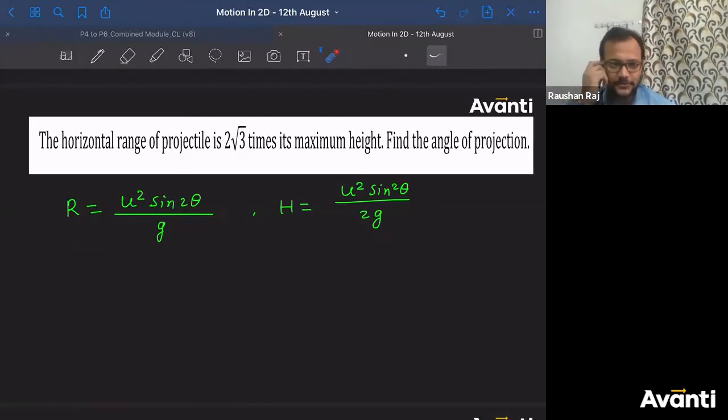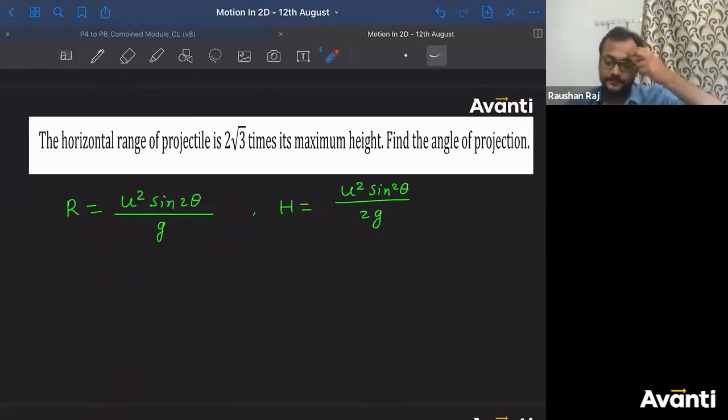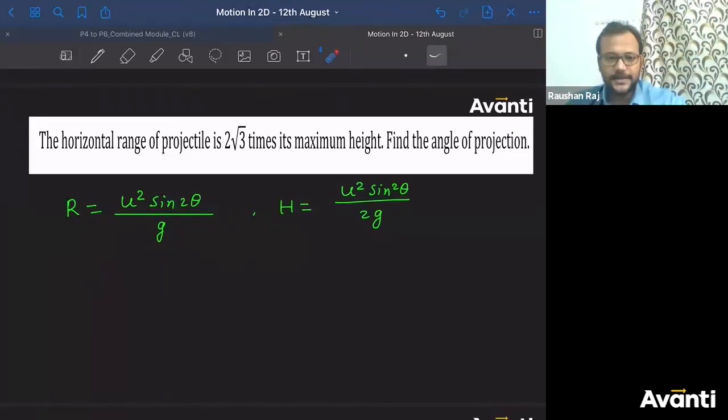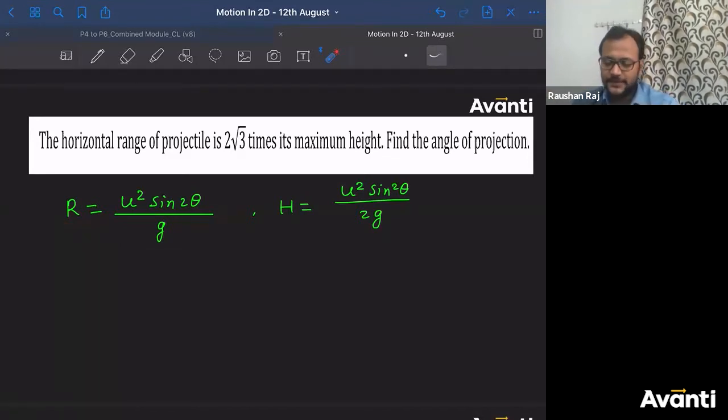देखो, एक छोटा सा ट्रिक बताता हूँ. बहुत ही छोटा सा ट्रिक है. Height ऊपर, right? Height is like vertically upward direction, right? Maximum height, that is the vertical height, like upward direction, correct? So range is what? Horizontal, नीचे में. So here 2 is with theta, here 2 is up in the power. बहुत silly है, बहुत ही फालतू सा है, but this has worked for me.